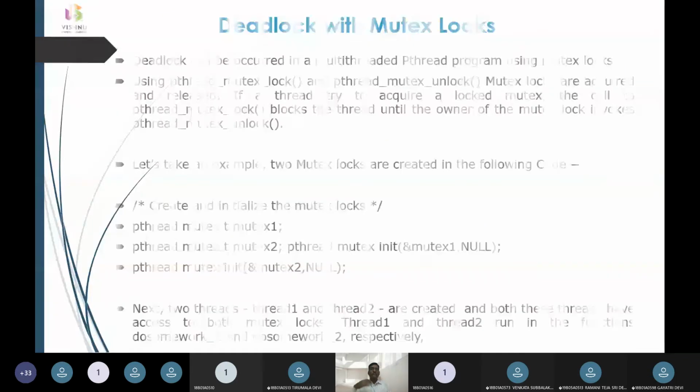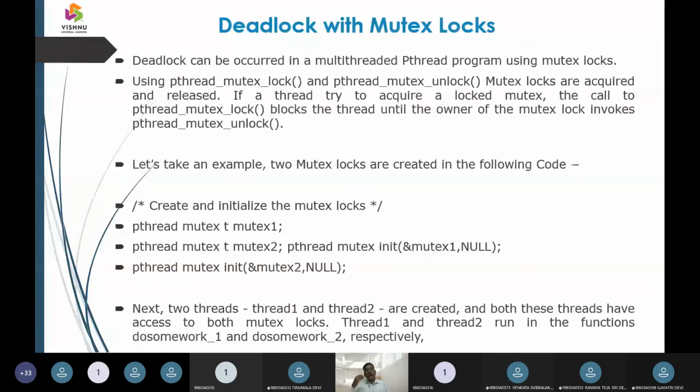So if all these four characteristics are taken up at the same interval of time, simultaneously, then a deadlock is going to happen. So that is what we are going to see. Here we can see an example of how a deadlock is going to occur.